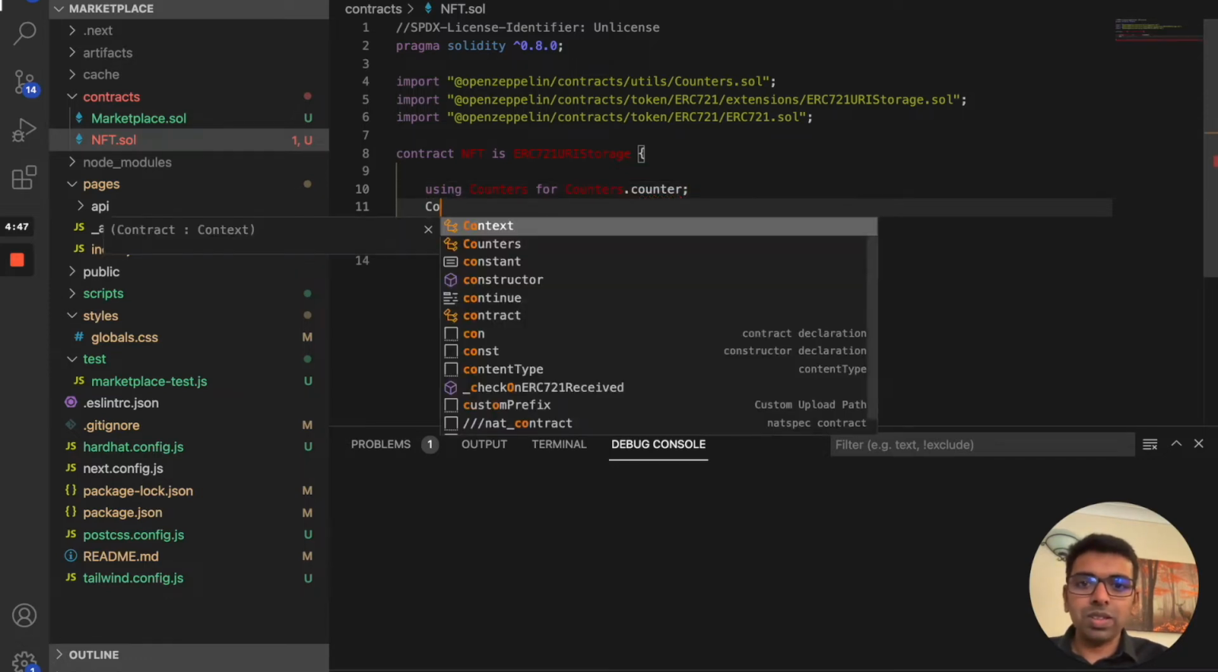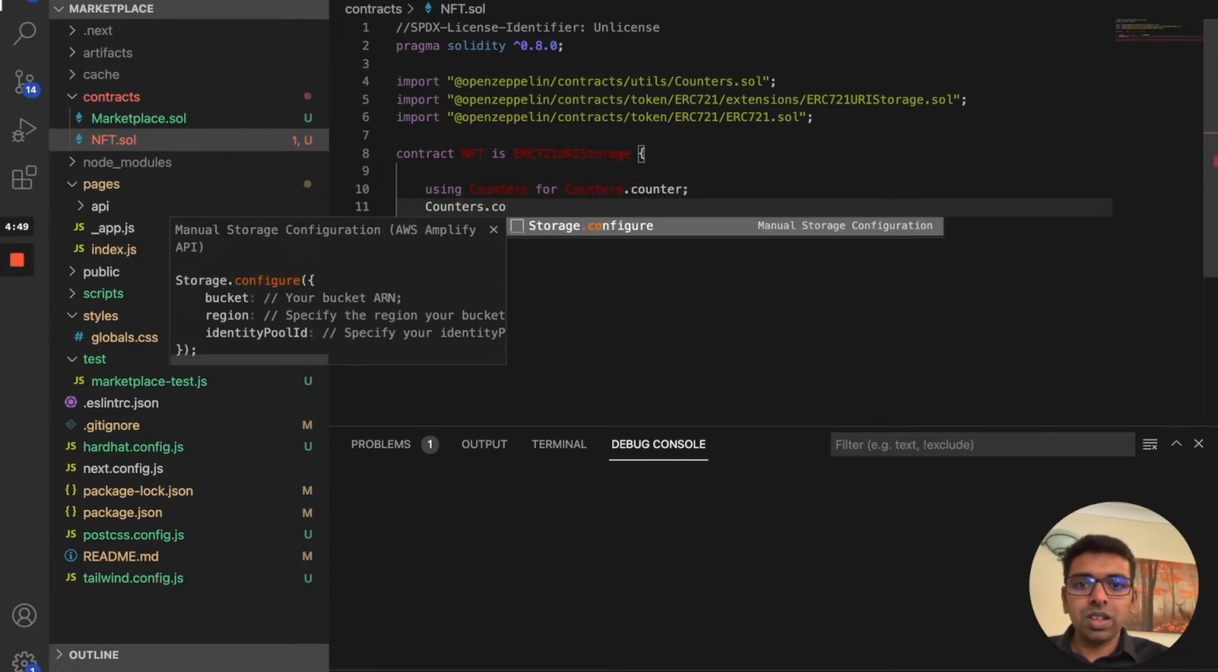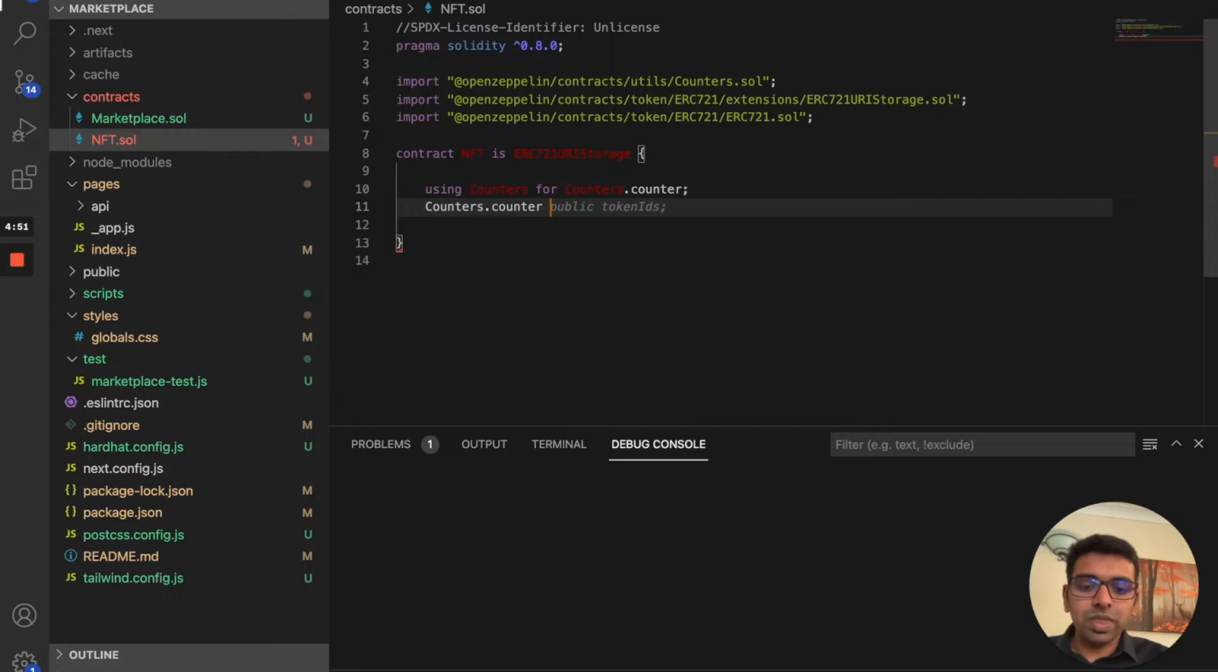Then we need to create a private variable called tokenIds. That's a private key for that particular token. It should actually be Counters.Counter. It's the same thing, just defining anything as Counters.Counter. We're going to extend it from this Counters.sol. So that's the first thing we did.